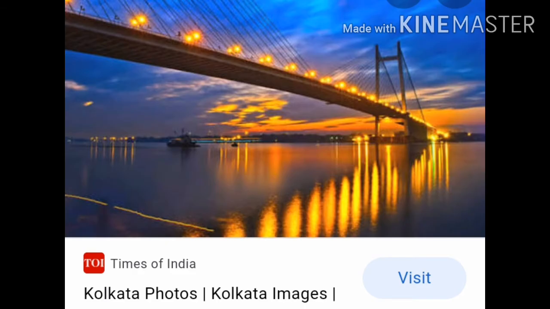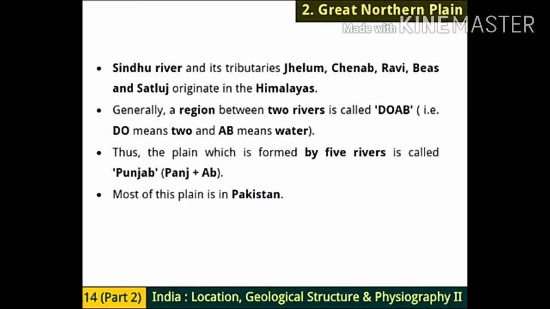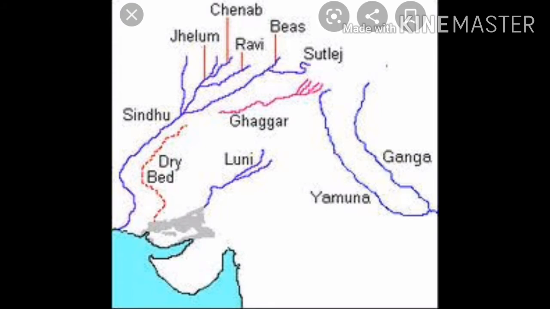Sindhu River and its tributaries Jhelum, Chenab, Ravi, Beas and Satluj originate in the Himalayas. So where are these rivers coming from? These all are coming from the Himalayas. These are the tributaries of Sindhu River, which you have to remember: Jhelum, Chenab, Ravi, Beas and Satluj. Five names are there. You have to remember which are the tributaries of Sindhu River. So these are the names, and they originate from the Himalayas.